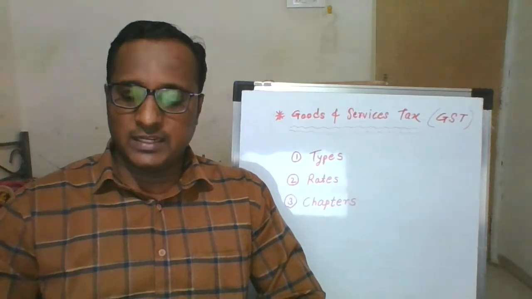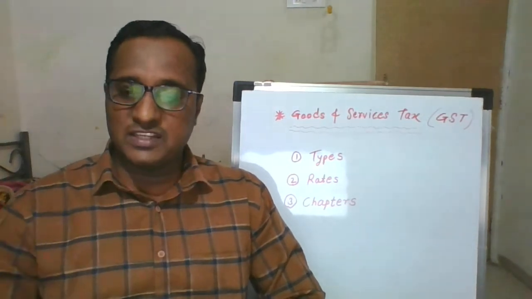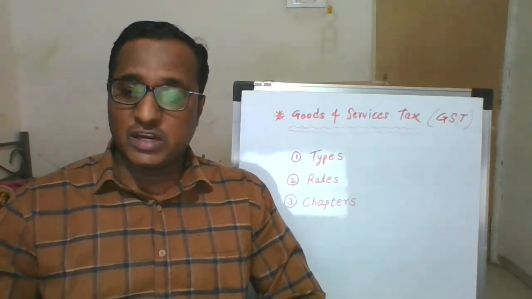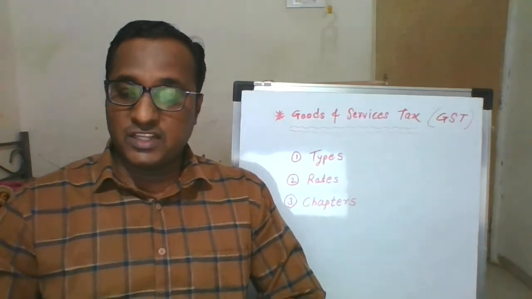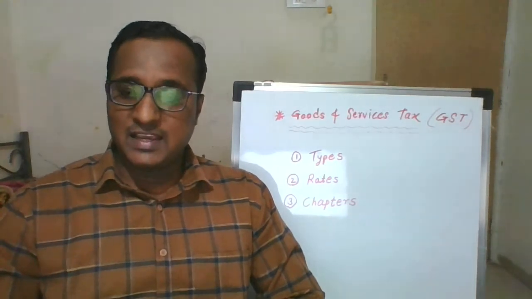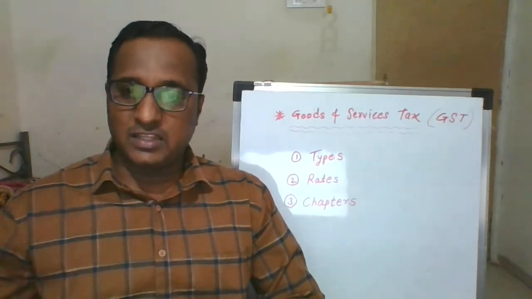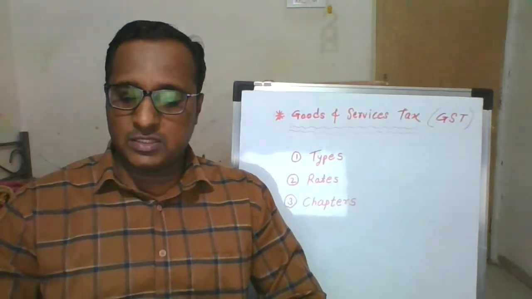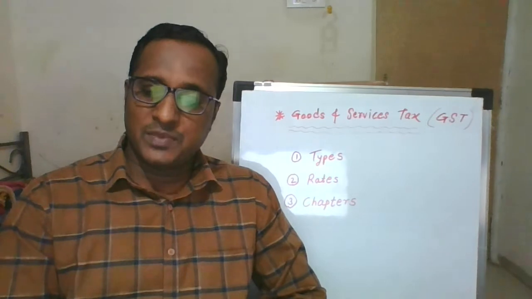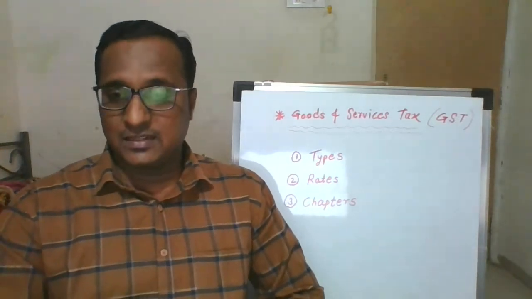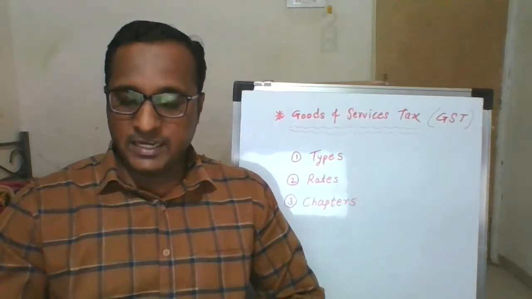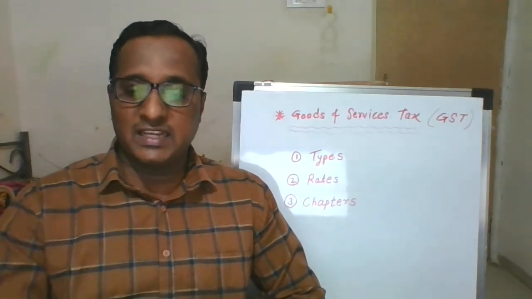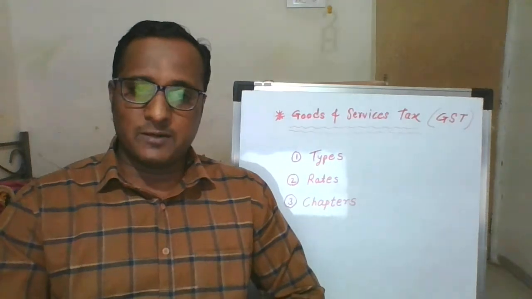The 11th chapter is refunds. The 12th chapter is assessment. The 13th chapter is audit. The 14th chapter of the GST is inspection, search, and arrest. The 15th chapter is demands and recovery, and the last, the 16th chapter, is liability. The total number of chapters of the Maharashtra GST Act 2017 is 21.